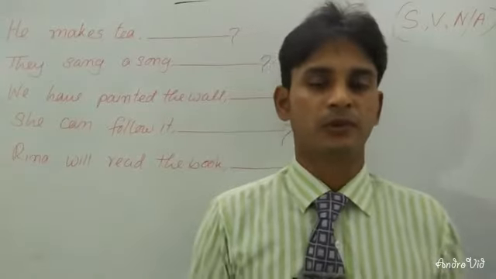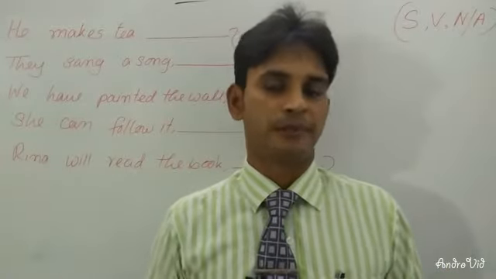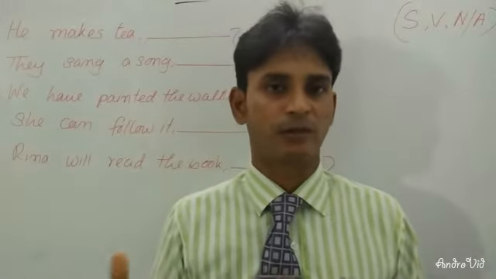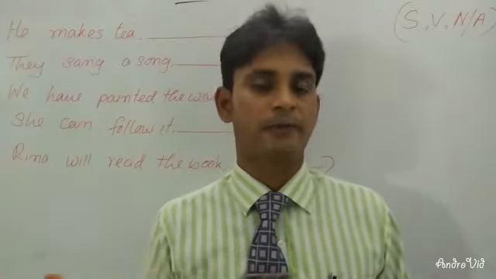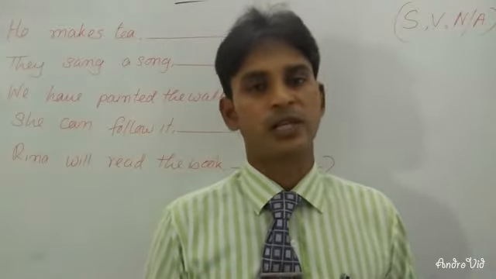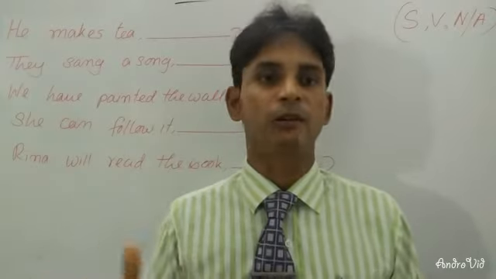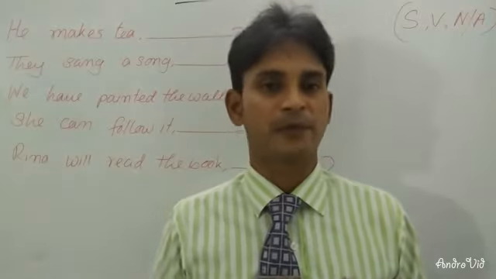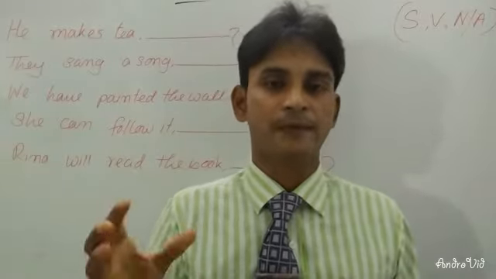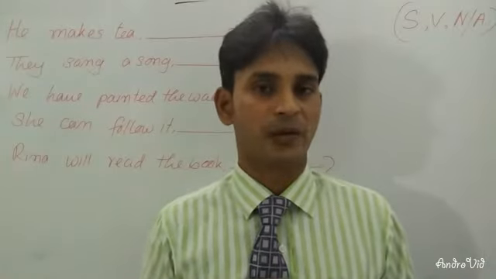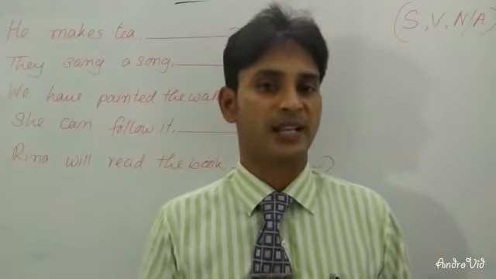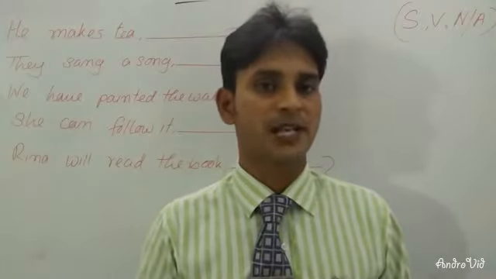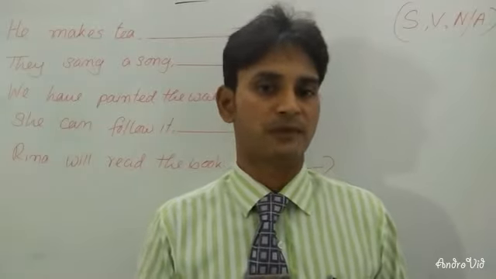At first I am going to give you some basic rules of making tag questions. At first you will have to find whether the subject is singular or plural. And then you will have to put the subject as the subject of the tag question. And then you will have to find whether the verb is in present or past. If there is no modal auxiliary verb, then you will have to take do, does, and did. Do and does are for present indefinite tense, and did is for past indefinite tense.